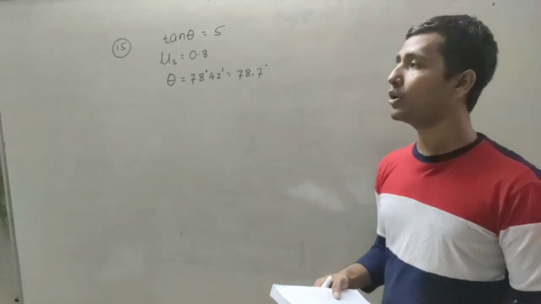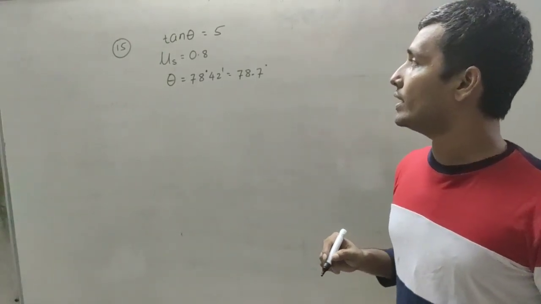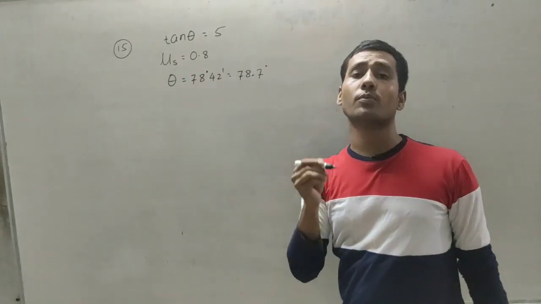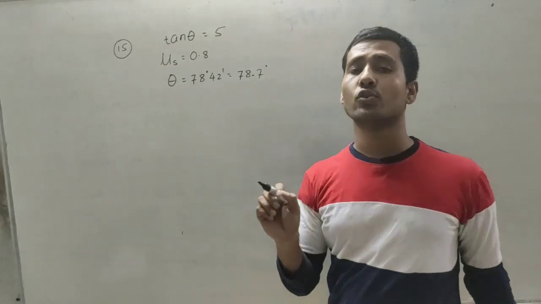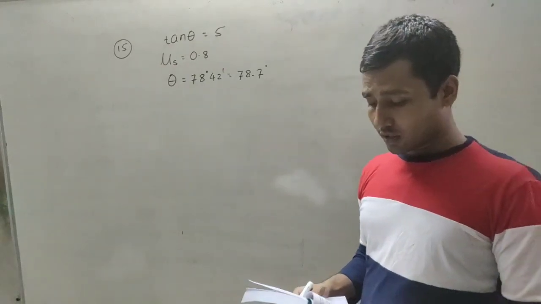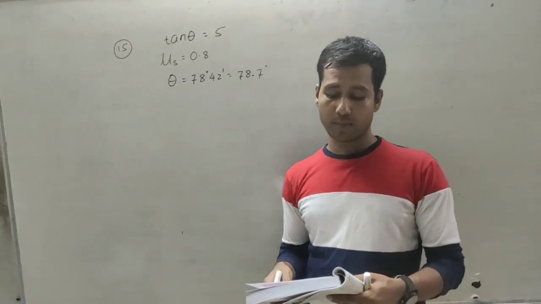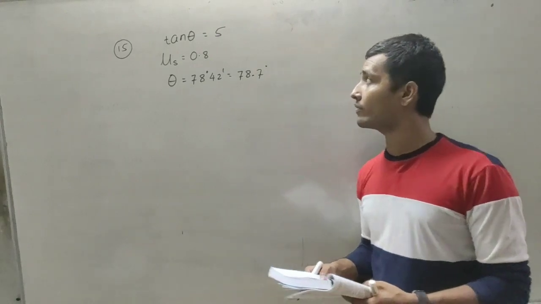So we have to find the lower speed limit, means we have to find the minimum speed. The coefficient of static friction is 0.8, and there is no unit for the coefficient. So by how much can the upper speed limit exceed in this case? So this is our problem number 15.